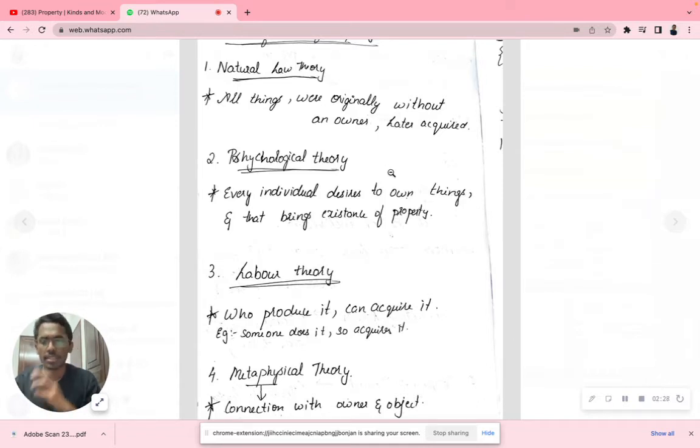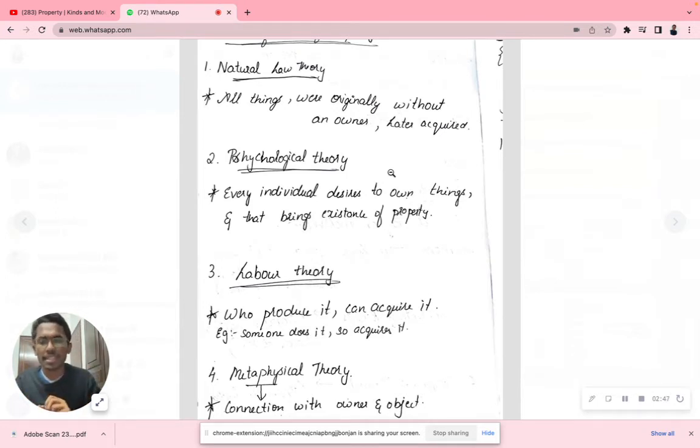Natural theory, psychological theory. Third type is called labor theory. Whoever produces it can acquire it. Someone does the work and so acquires it. For example, if I am producing something, I can basically acquire it. If I am manufacturing something, I can basically acquire it. So labor theory says that whoever produces it can acquire it.